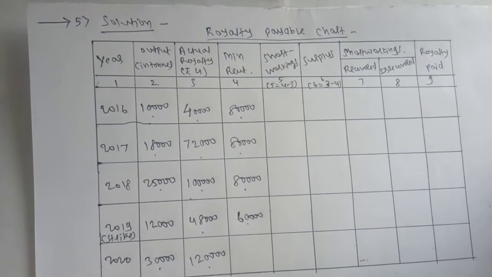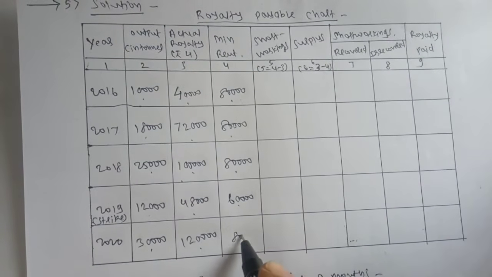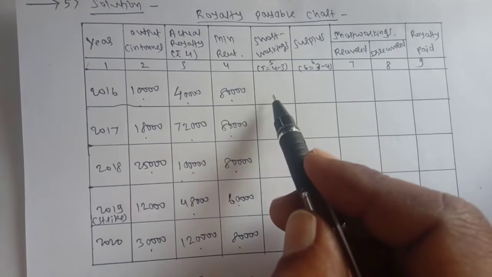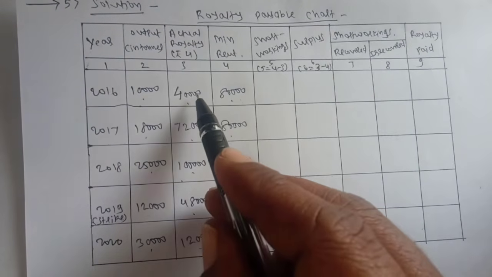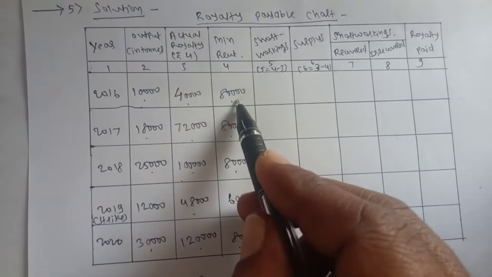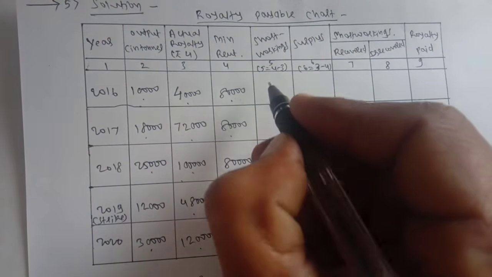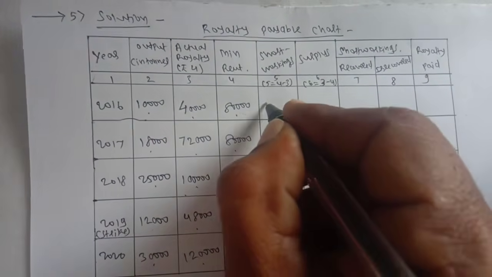Okay. Now in 2020 there is no strike, so how much is the minimum rent here? It is 80,000. Okay. Now next column, short workings. As I have already told you, what is short workings? When actual royalty is less than minimum rent. So here actual royalty is 40,000, minimum rent is 80,000. So there is a short working of 40,000.